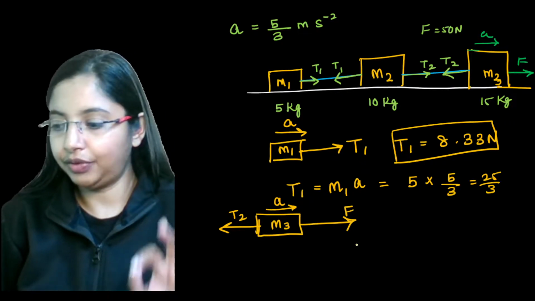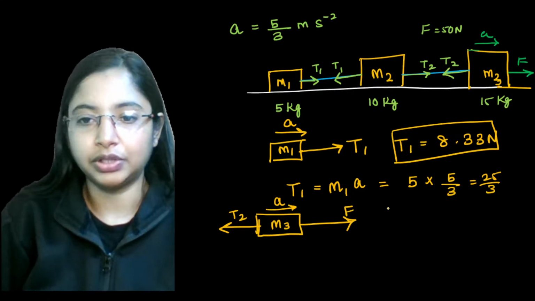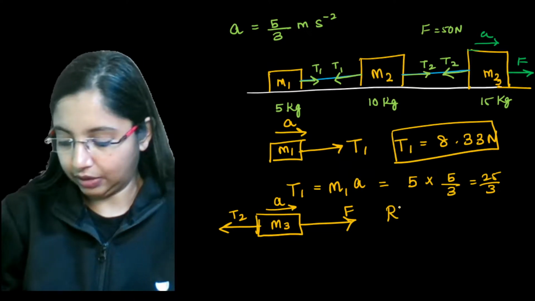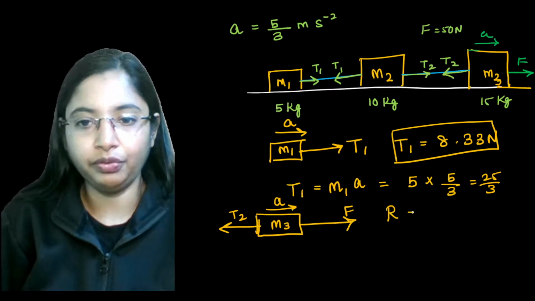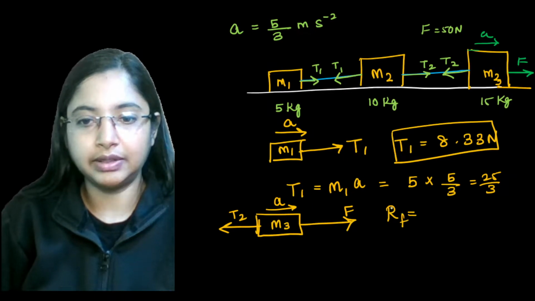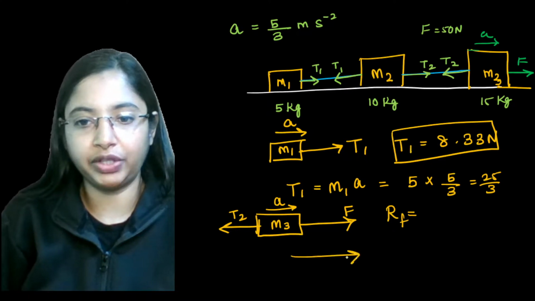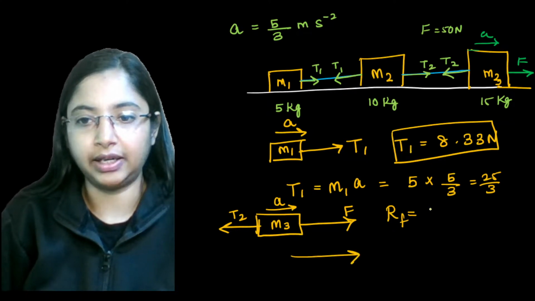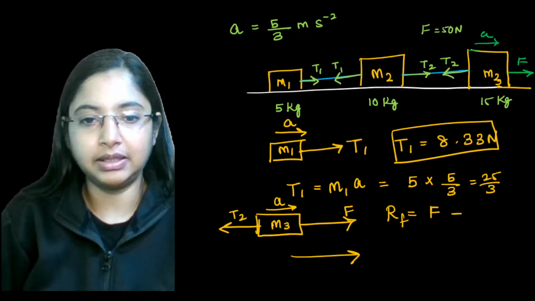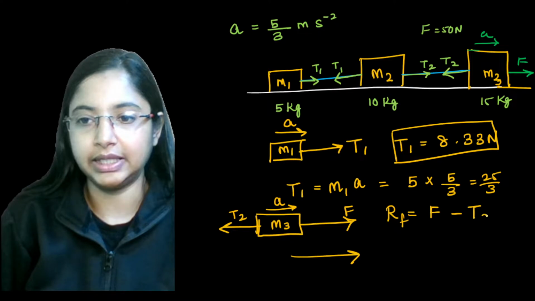Now, if you look at the resultant force, the resultant force which is making this object move is actually equal to this. As a result, the entire system is moving this side. So this force is in that direction. This force minus T2, which is the tension on this rope, acting in the opposite direction, minus T2.